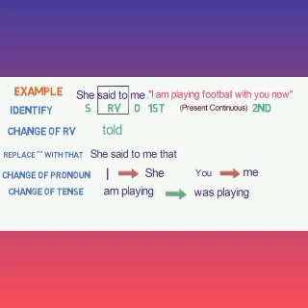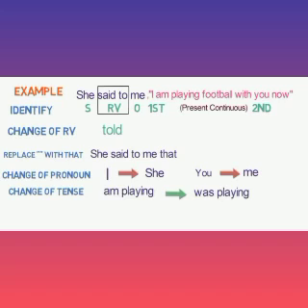Now look at the example. She said to me, "I am playing football with you now." Now apply the formulas which I have told. Identify the sentence. Then change the reporting verb. Here you can see said to is changed into told. She told me that. Remove the inverted commas. She told me that. I, first person, changes according to the subject.